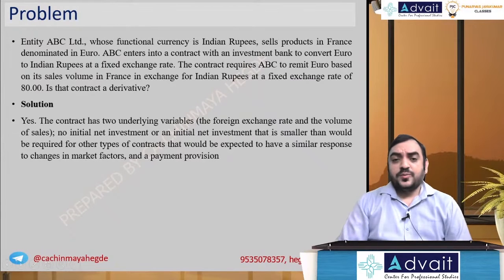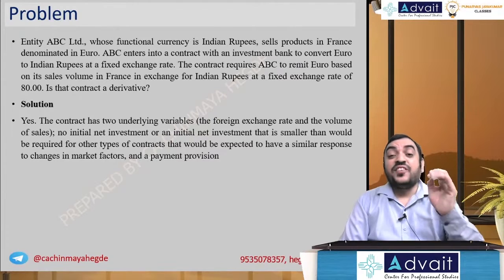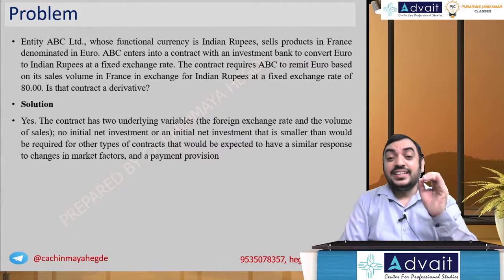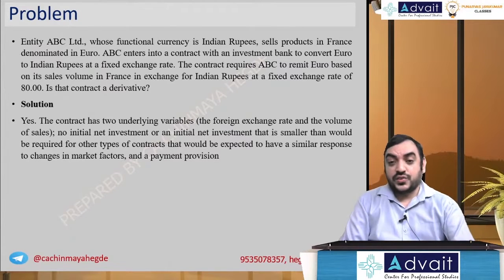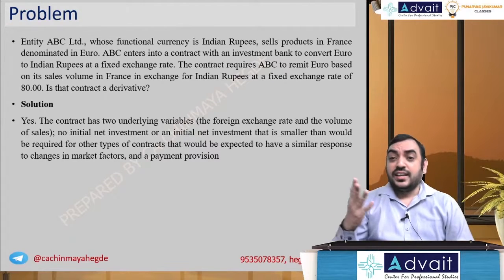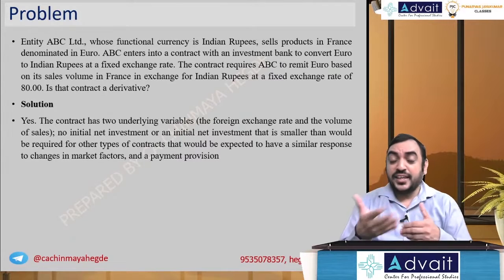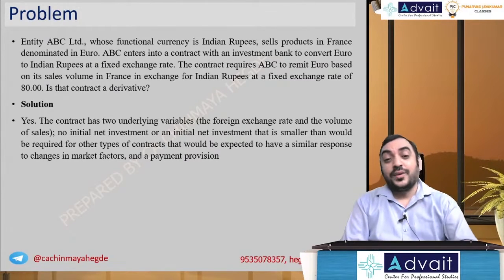Entity ABC Limited, whose functional currency is Indian rupees. Functional currency that you will cover in Ind AS 21. What is the key word for functional currency? Primary economic environment. PEE. Primary economic environment in which the entity operates. PE. In SFM, it is price earning ratio. PE. In your taxation, you have permanent establishment. But in FRPE, we say primary economic environment.